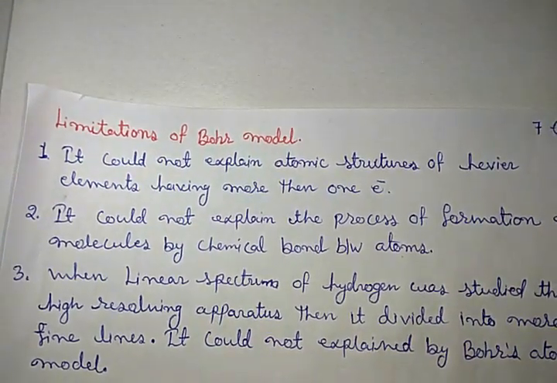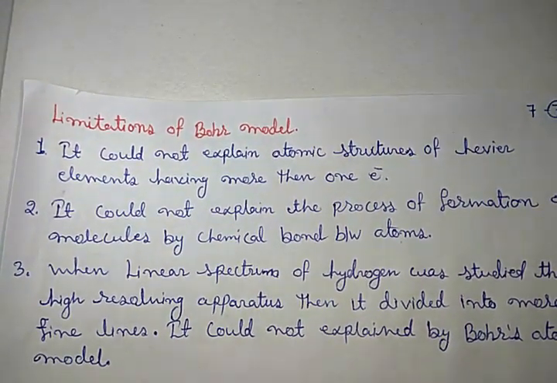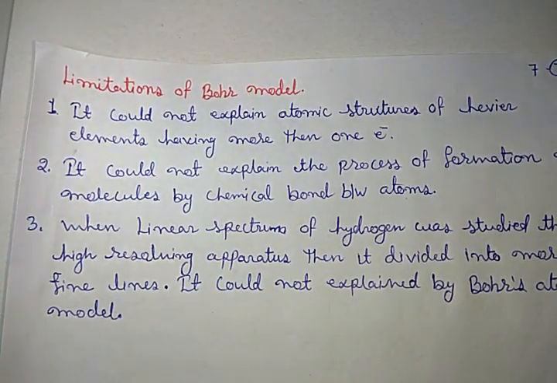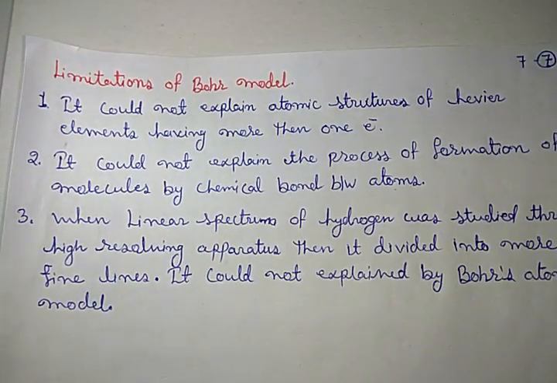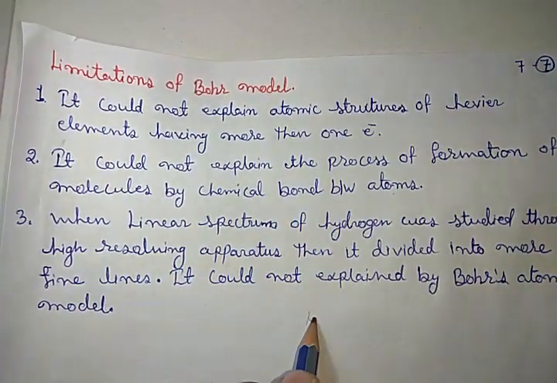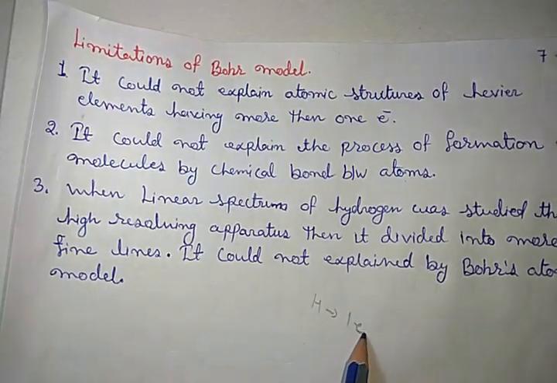Now, the limitations of the Rutherford-Niels Bohr atomic model. First, it could not explain the atomic structure of heavier elements having more than one electron. It is only applicable to hydrogen and similar atoms or ions, like hydrogen, that has one electron.